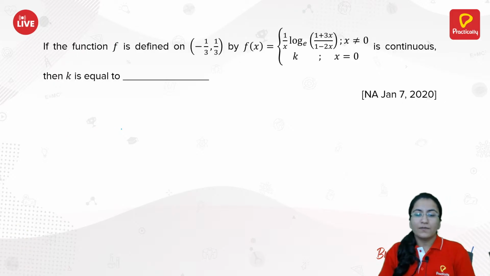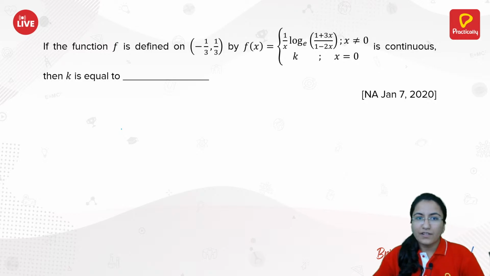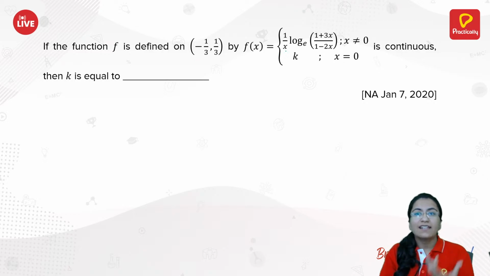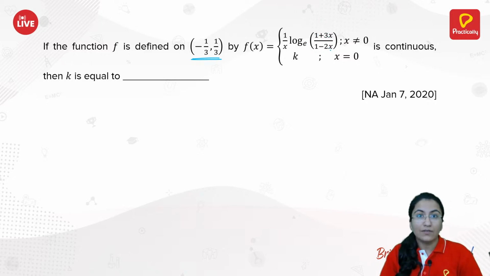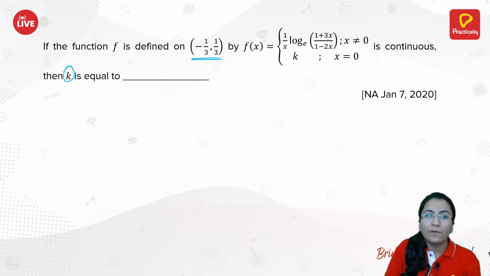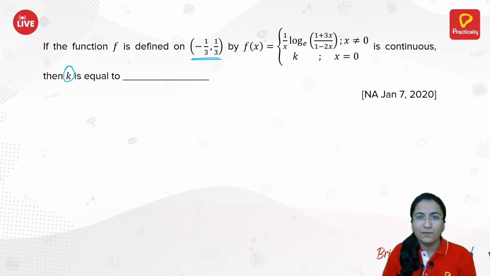Here's the next question for you. If the function f is defined on this interval, from minus 1 by 3 to 1 by 3, and it is defined as 1 by x log of 1 plus 3x over 1 minus 3x when x is not equal to 0, and when x is equal to 0, it has the value k, and we are supposed to find the value of k from this given information.